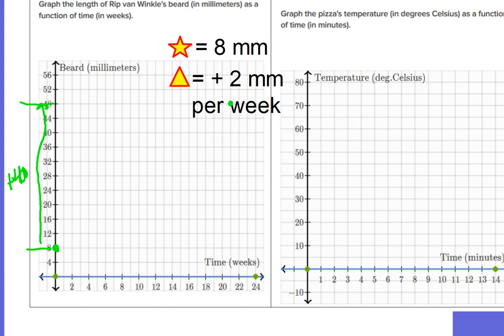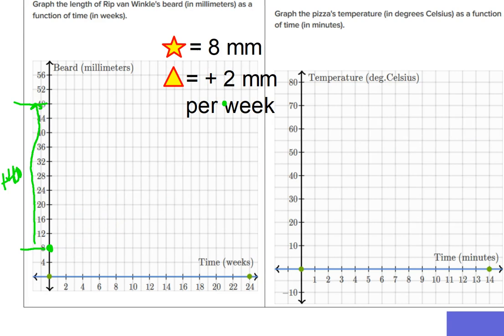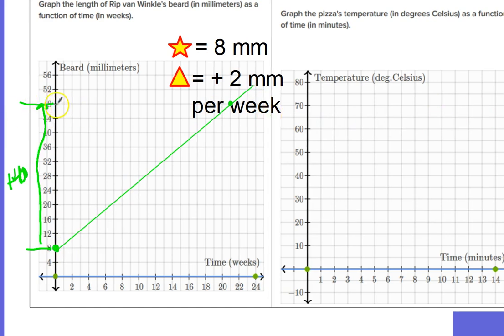And then I'm going to connect those dots with the line, and I'm going to look at what kind of slope triangle I'm going to get. So there's my line, and then here's my slope triangle. And then I'm going to shade that in. Okay, well, what kind of a rise over run is that? Up from 8 to 48, I go up 40.